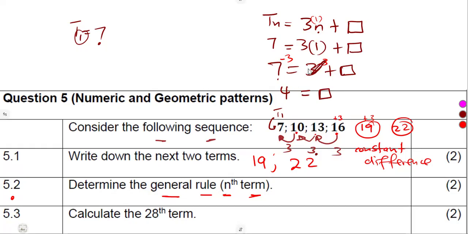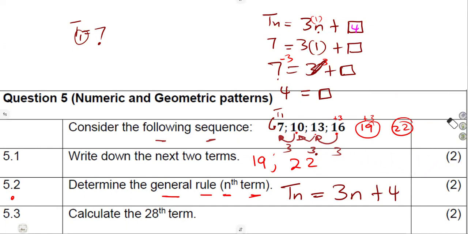So the number that we need here is a 4. Therefore, our Tn is going to be written as 3n plus 4. This is it. Just like that, guys, you are done.